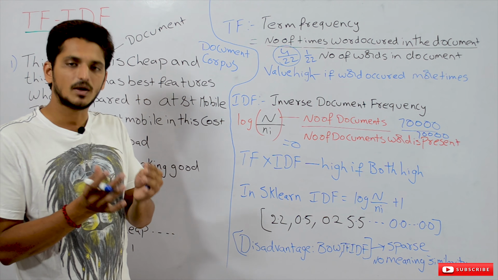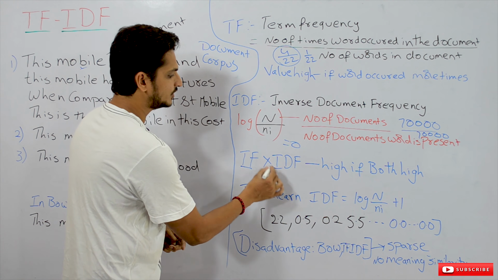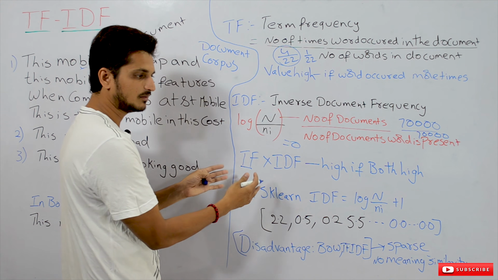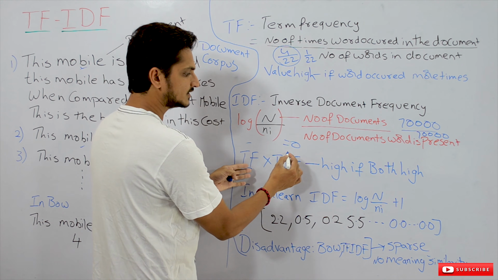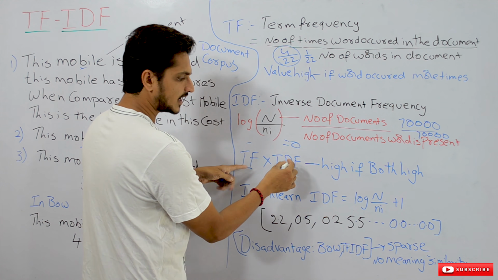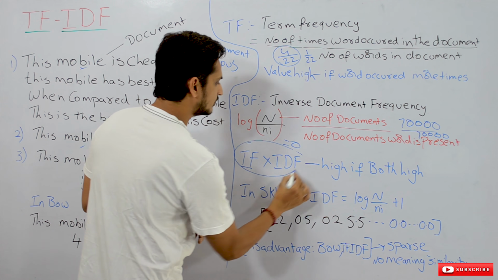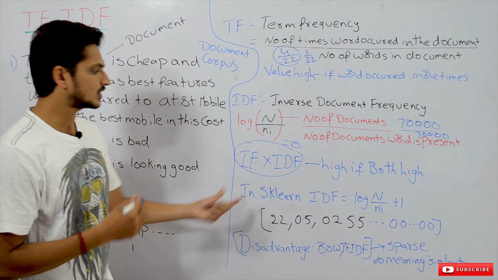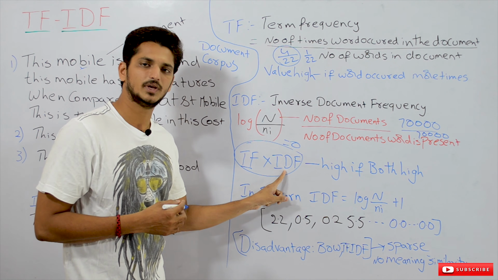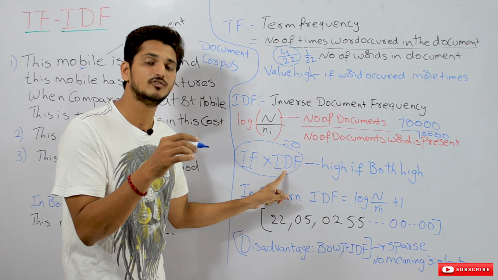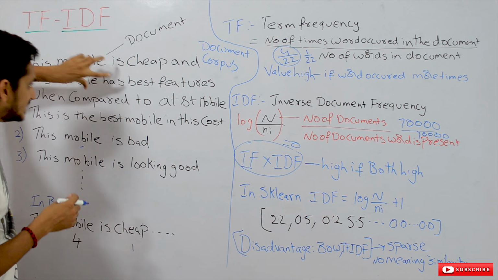Now coming to TF-IDF. TF-IDF means TF into IDF. When we multiply, if both values are high, then the total value will be high. For this, TF value should be high and IDF value should be high. When will the TF value be high? If a word occurred more number of times in this document.